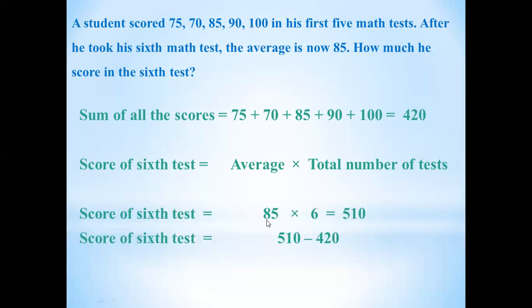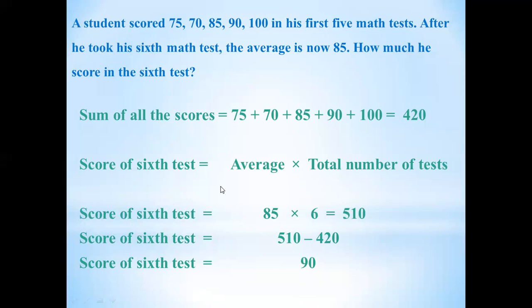That is the answer we got after multiplication. And now that's your final answer. The score of the 6th test is equal to 90, which means he got 90 marks in his 6th test. Is that clear, students? This is about the missing value.